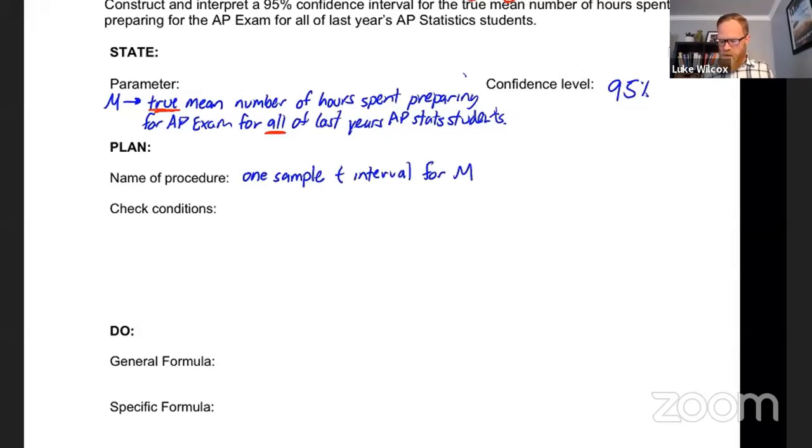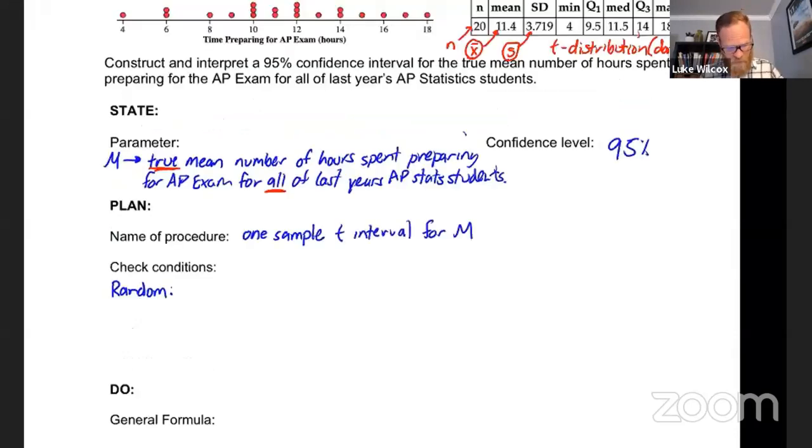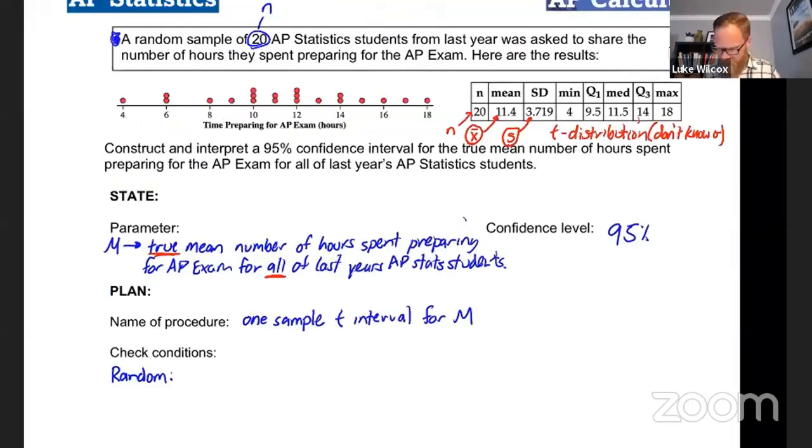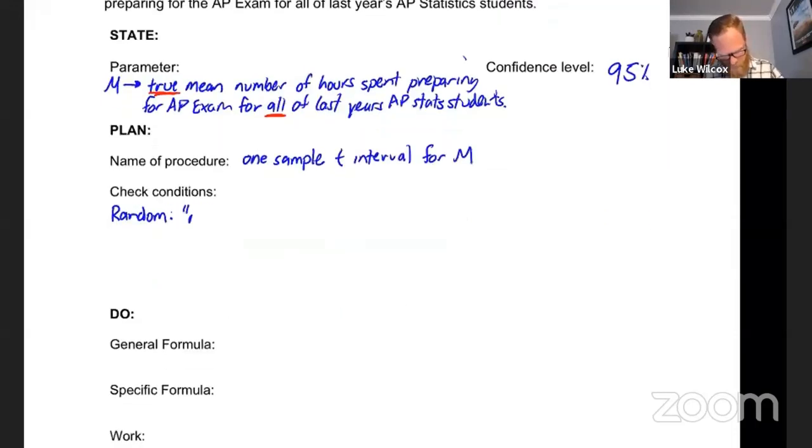All right, so we are now ready to check conditions, and these are going to look hopefully very familiar to you. We are going to start with the random condition, which is where we check that we do in fact have a random sample. And this is given to us right in the wording of the question, right up top here. So I'm just going to steal the words right from the question, which tells me that we have a random sample of 20 AP Stats students.